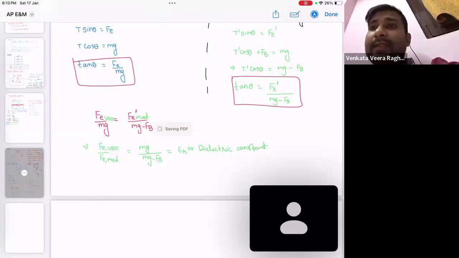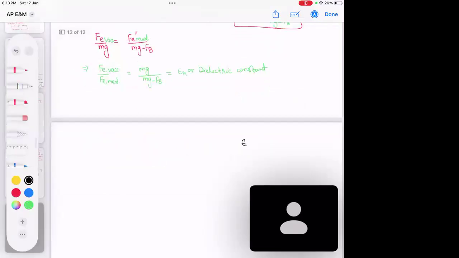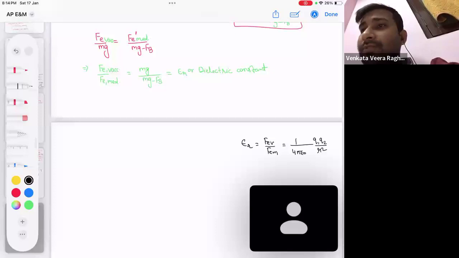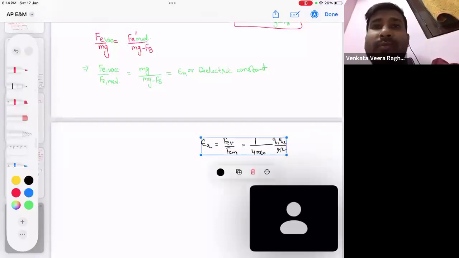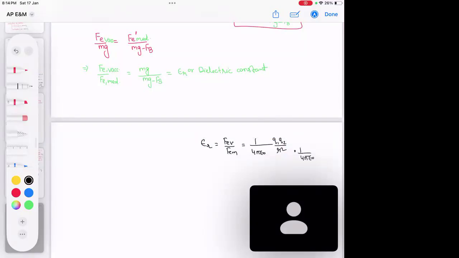When you write in vacuum, you write 1 by 4 pi epsilon naught q1 q2 by r square, and for the same pair of charges kept in a medium, it becomes 1 by 4 pi epsilon of medium q1 q2 by r square.